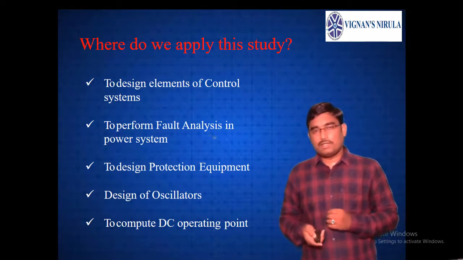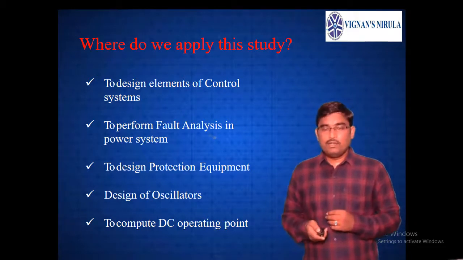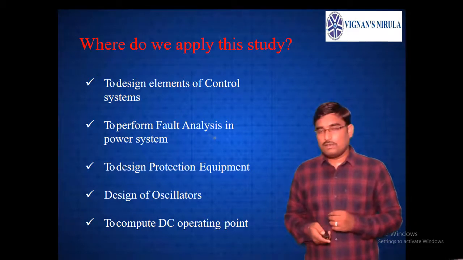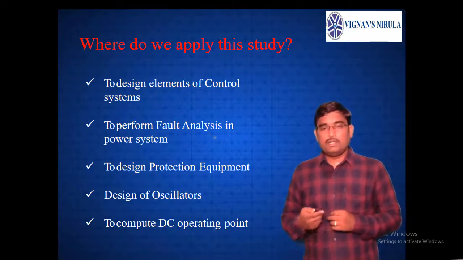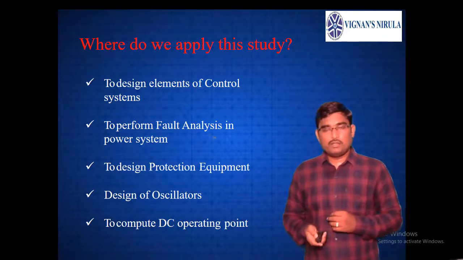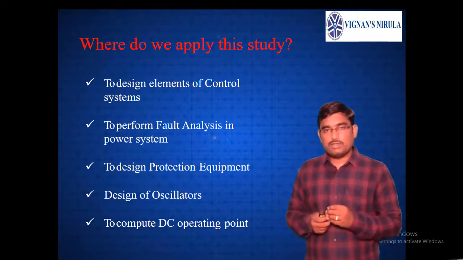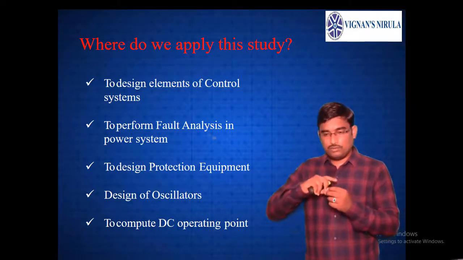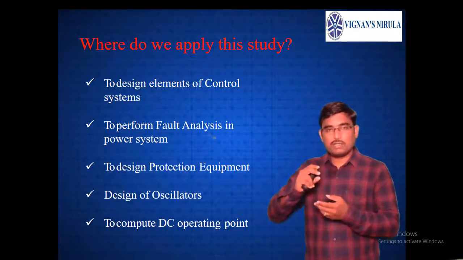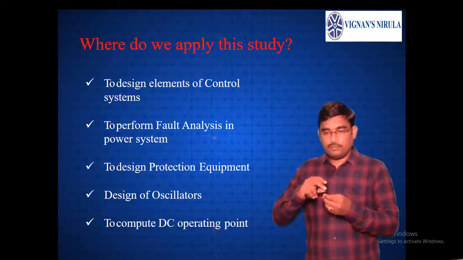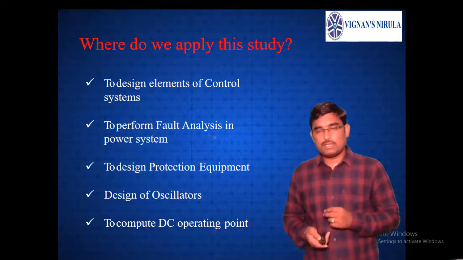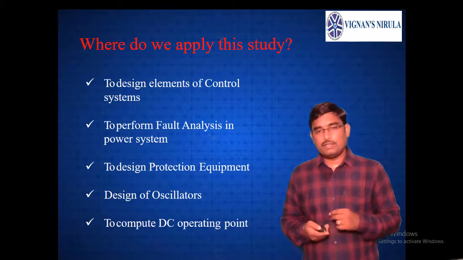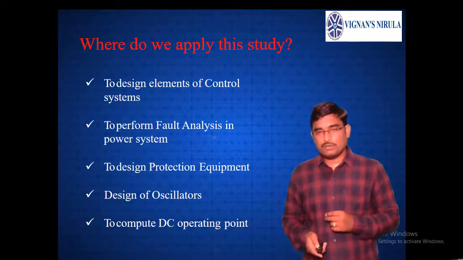So why do we apply this study? The analysis of transients is applied in the design of control systems, to perform fault analysis in power system networks, and to design protection equipment. Designing power protection equipment means, for example, during lightning strokes or transient voltages, how much voltage is occurring and how much current is causing severe damage. So in all these transient analyses, we need to use this study of transients, as well as in the design of oscillators and to compute the DC operating point in electrical systems.